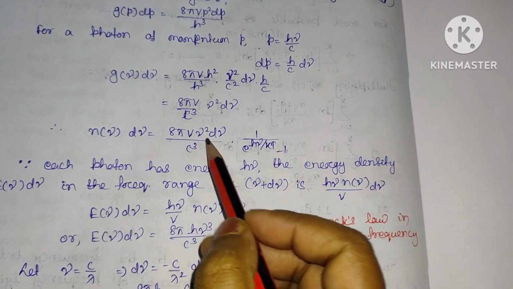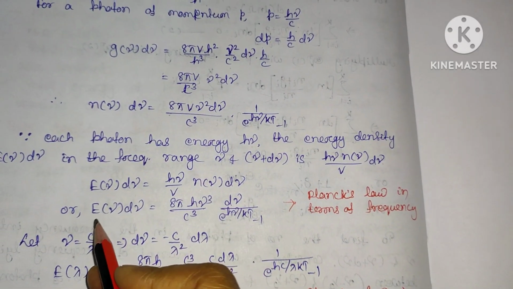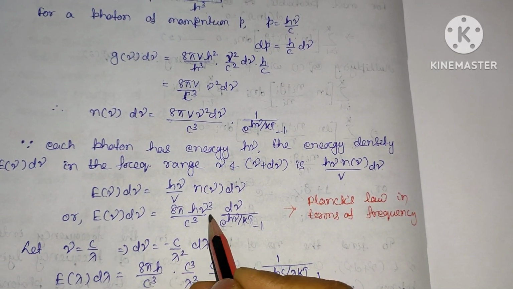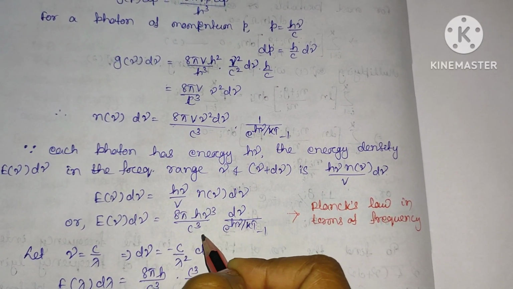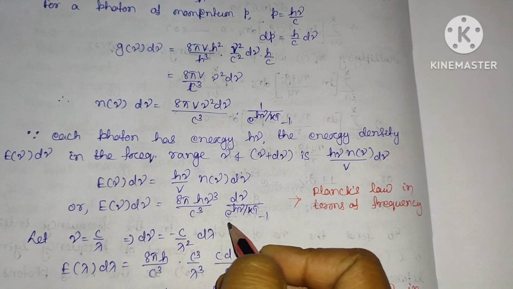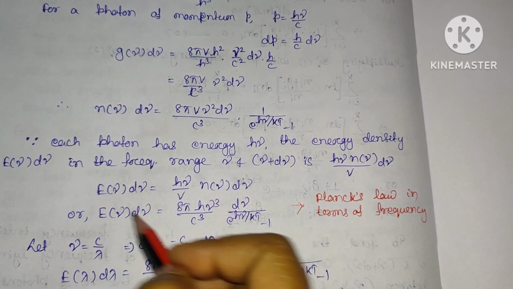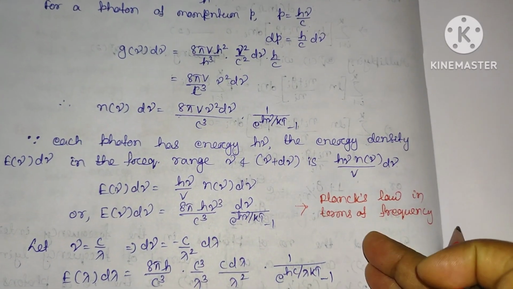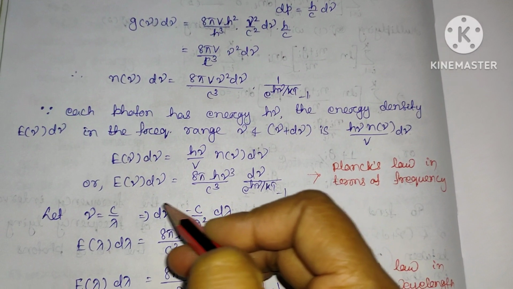So the final expression, with V cancelled, will be E of nu d nu equal to 8 pi h nu cube divided by c cube into d nu divided by exponential h nu by kT minus 1. This expression is known as Planck's law in terms of frequency.